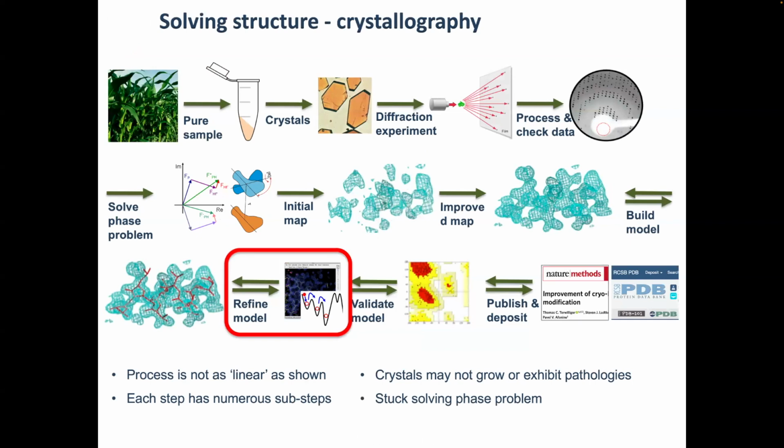Structure refinement. If you look at this pretty standard textbook picture, it shows you the pipeline of solving a structure using crystallography. And by the way, using cryo-EM is very, very similar to this. So atomic model refinement is just one step in this pipeline. This pipeline in reality isn't as linear as I'm showing here, but nevertheless, model refinement is just one step in this pipeline that is next to the final step.